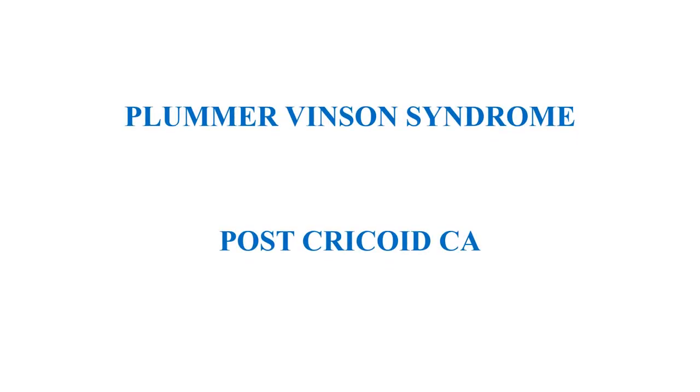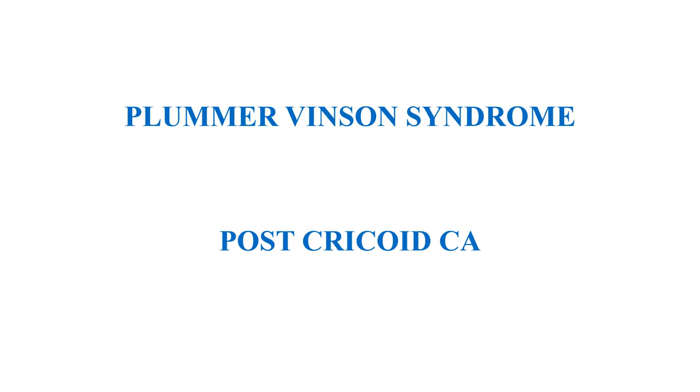So another question, it can be a little confusing, that with a few differences one condition can be changed into another condition. So what are these diseases? These diseases are Plummer-Vinson syndrome and post-cricoid carcinoma. Although we all know that Plummer-Vinson syndrome is also a pre-malignant condition for post-cricoid carcinoma, the scenario will be the same with little difference between the two of them. So you have to consider those.